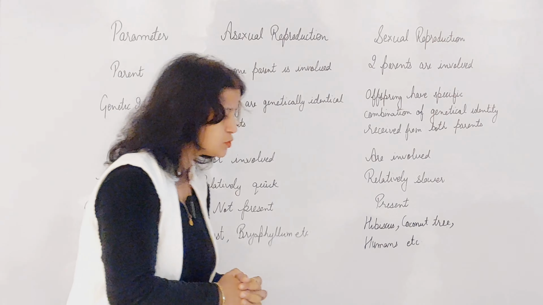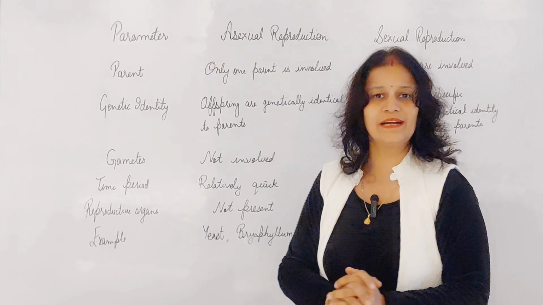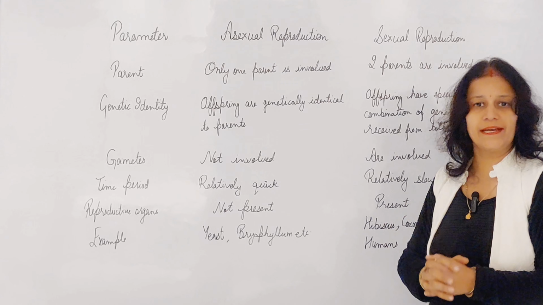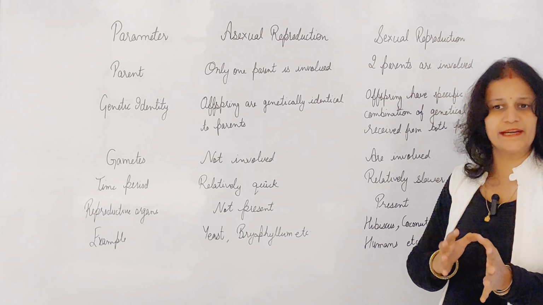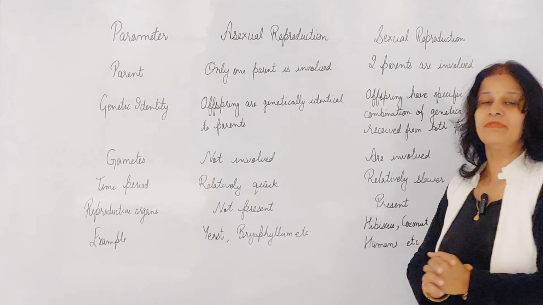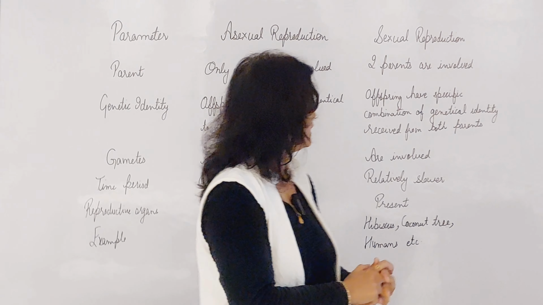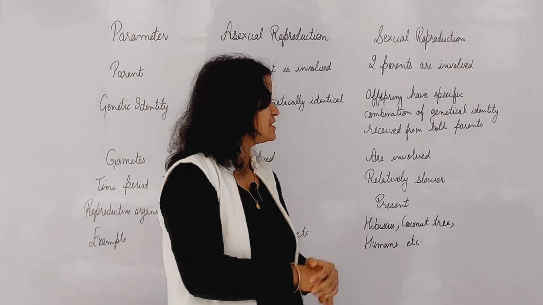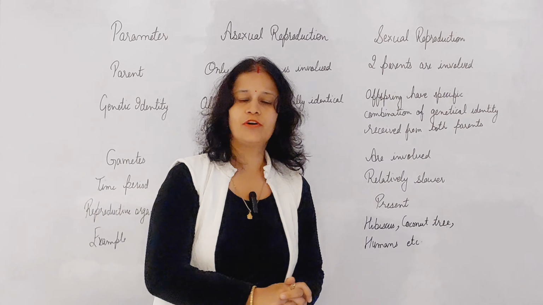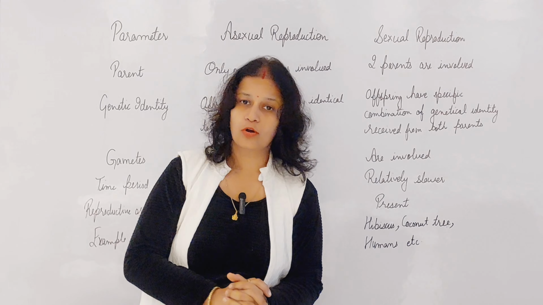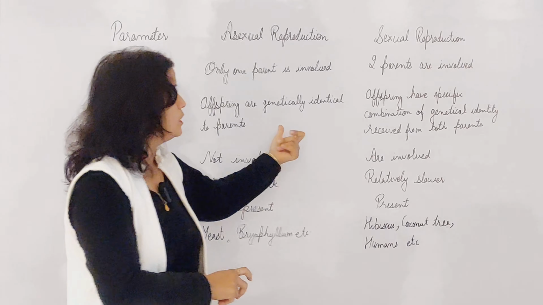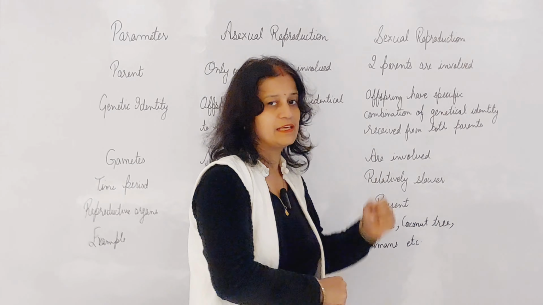While in sexual reproduction, two parents are involved, so the offspring receives some genetic content from the male parent and some genetic content from the female parent. That's why offsprings have specific combinations of genetic identity received from both parents. They are not the clones of the parent.